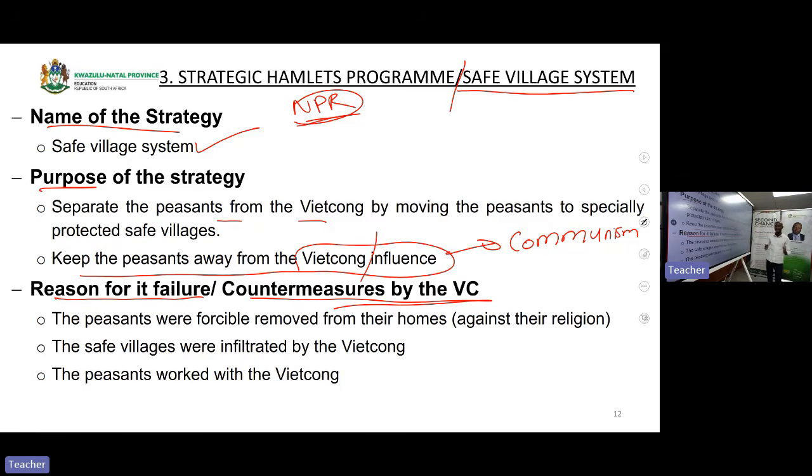Yes, they indeed took the peasants and placed them in those safe villages that they made, where they were protected by US soldiers.